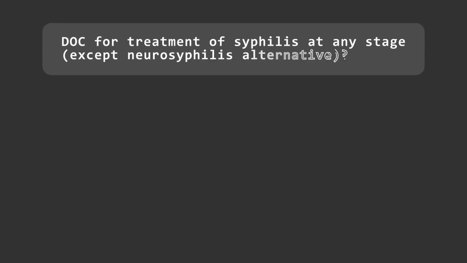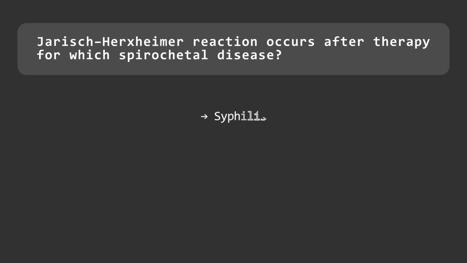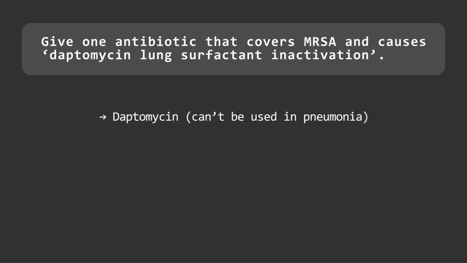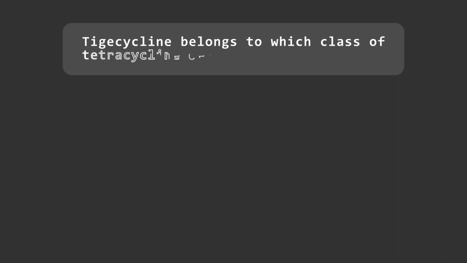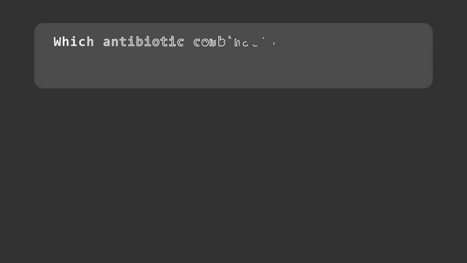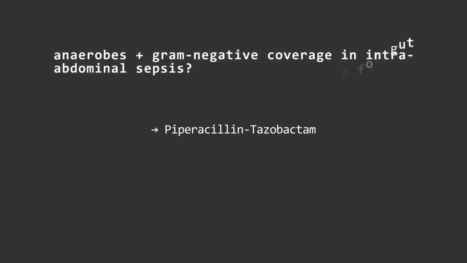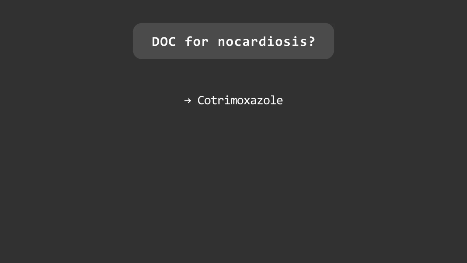DOC for treatment of syphilis at any stage, except neurosyphilis? Benzathine penicillin G. Jarisch-Herxheimer reaction occurs after therapy for which spirochetal disease? Syphilis. Give one antibiotic that covers MRSA but is inactivated by lung surfactant: daptomycin. Daptomycin can't be used in pneumonia. Tigecycline belongs to which class of tetracycline derivatives? Glycylcyclines. Which antibiotic combination is used for gut anaerobes plus gram-negative coverage in intra-abdominal sepsis? Piperacillin-tazobactam. DOC for nocardiosis? Cotrimoxazole.